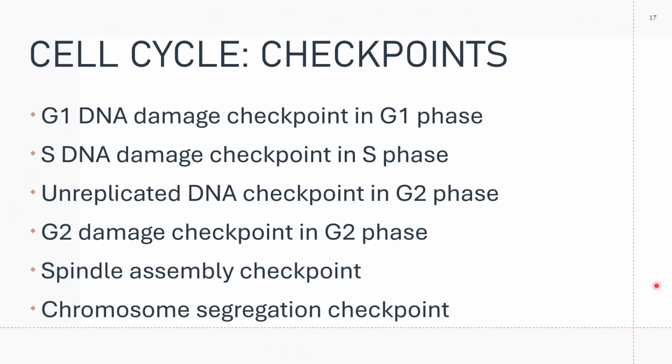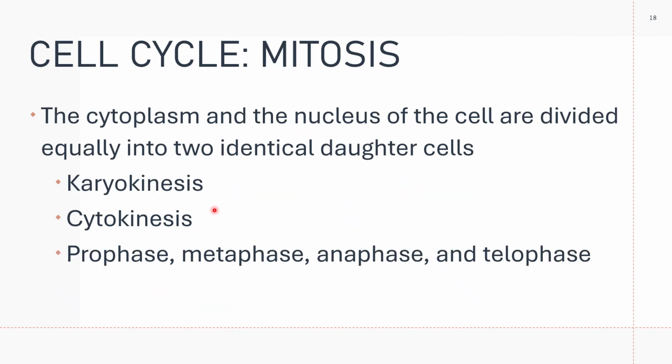Please note that your cell cycle is controlled. Mitosis is the process of cell division that results in the formation of two identical daughter cells. The nucleus and the cytoplasm of the cell are divided equally into identical daughter cells. First you have karyokinesis and then cytokinesis.